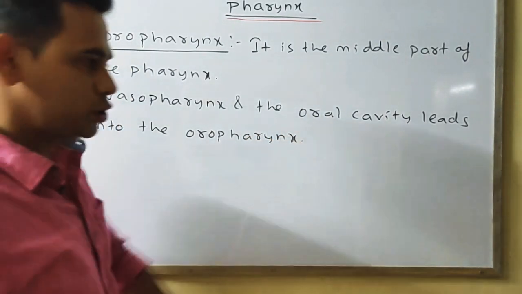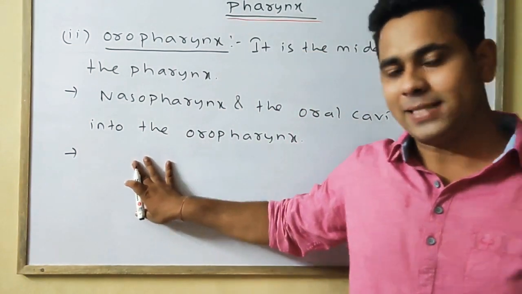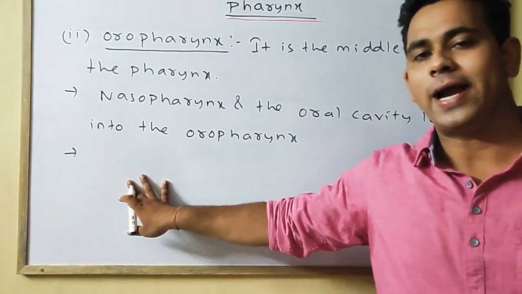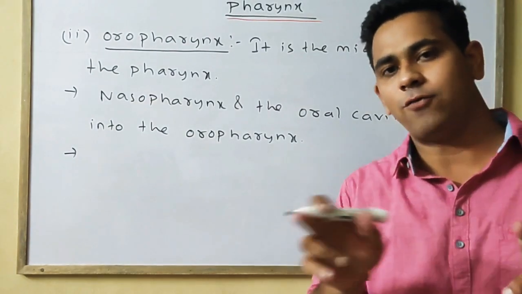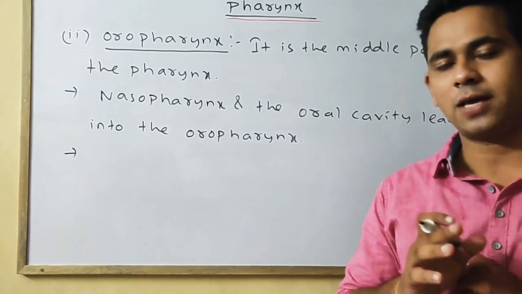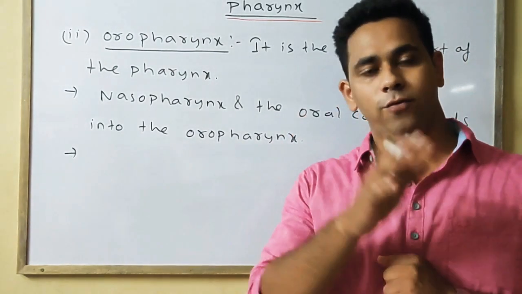Third important function, the oropharynx acts as the passage for both food and air, or we can say it is the common passage for both food and air.